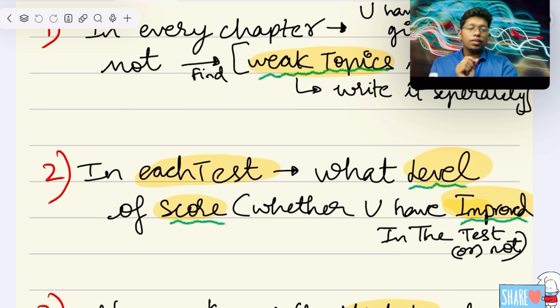If you ask me, if you're writing a test by taking 1 or 2 chapters each in physics, chemistry, bio, and you analyze it, in the test itself you can feel that, first, I didn't understand the concept of one question, that's why I got it wrong in physics. Second, in chemistry, I didn't revise this concept properly; I thought it would not come, but it came. So it is very important that you write separately what the reason is.